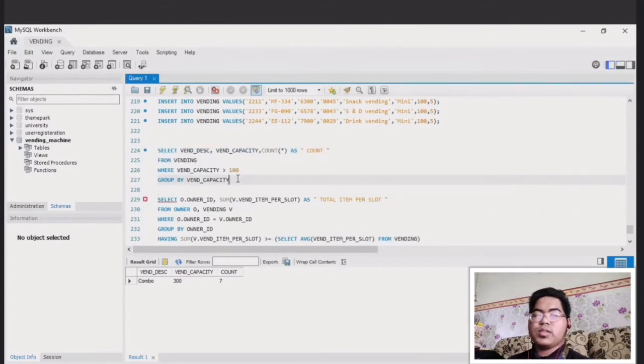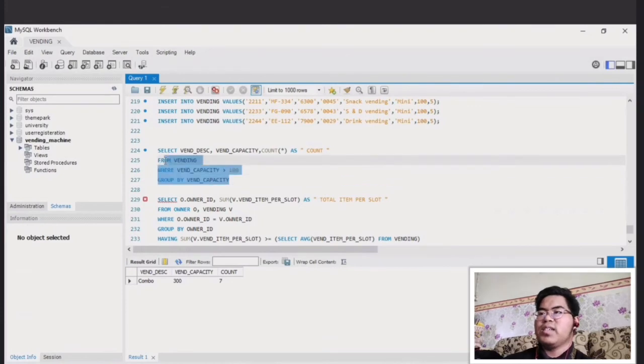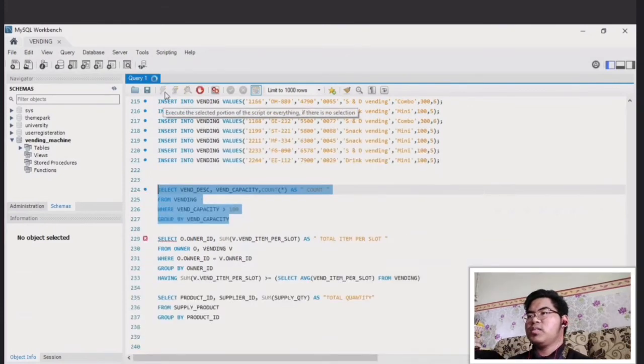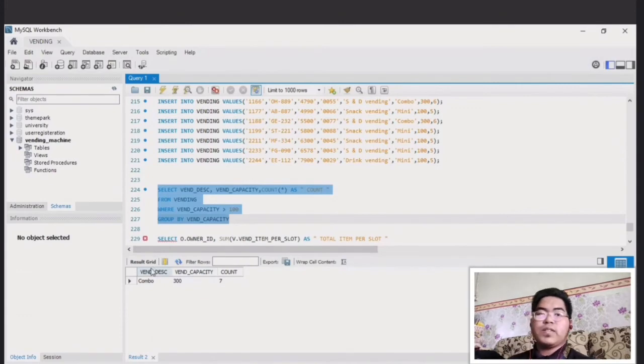So this is the solution, this is the query from the question. So I select the vending description, vending capacity, and the question wants us to calculate the number of vending machines that have more capacity than 100. So we use the count function here. So when we run, yes, the vending description is combo, and of course its capacity is more than 100, and also the count function counts the number of vending machines that have more than 100.